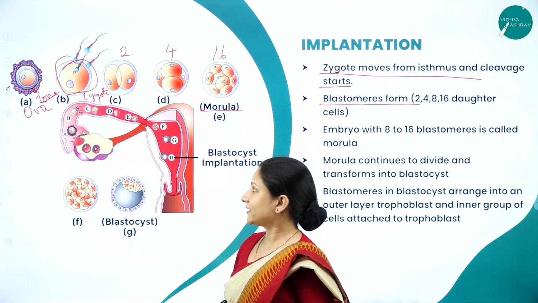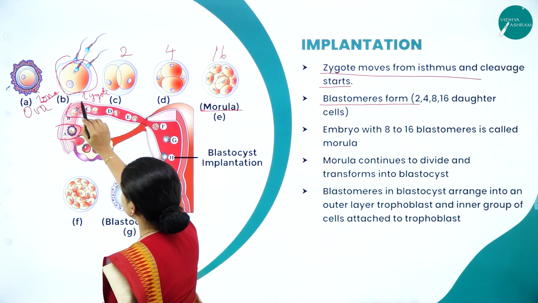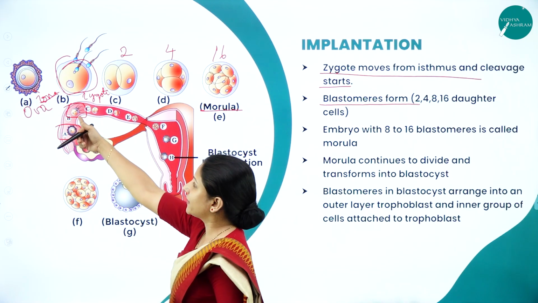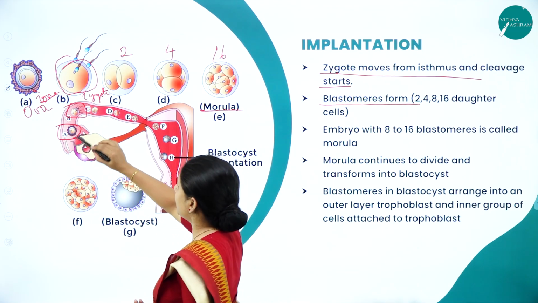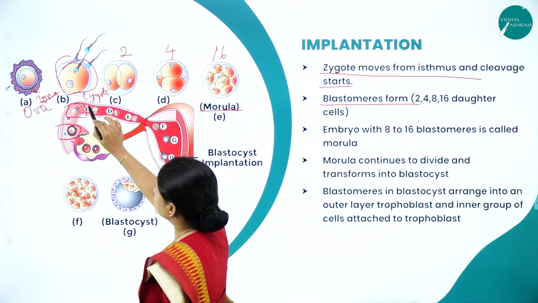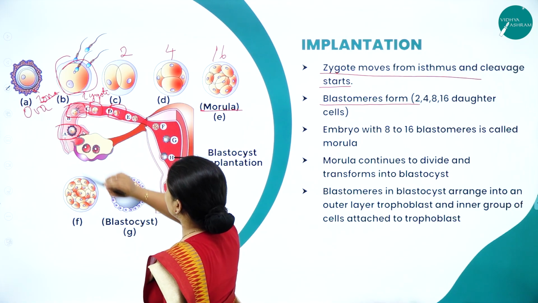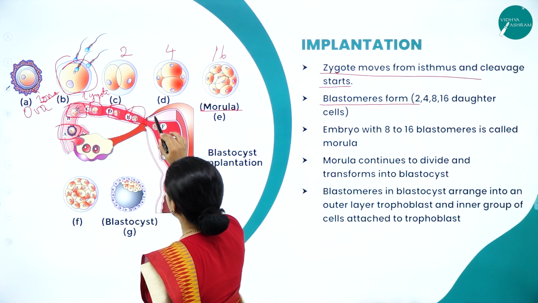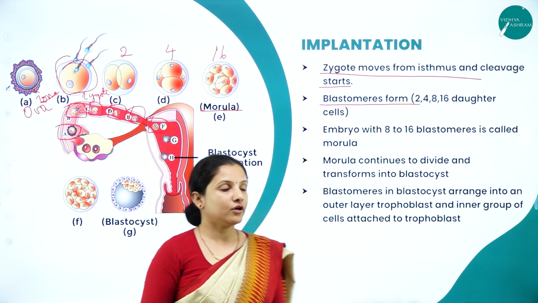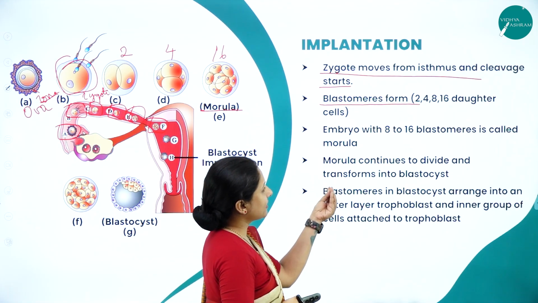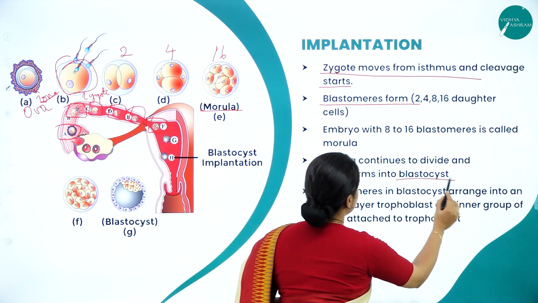So this morula, as you can see here. This is the ova, then fertilization will occur wherein one sperm will get embedded in the cytoplasm of the ova, and the other sperms will get degenerated. Now it formed a zygote. The zygote will form a 2-cell blastomere, then a 4-celled blastomere, then an 8, then a 16. Now the 16-celled blastomere is called the morula. The morula will continue to divide and it will transform into a blastocyst.